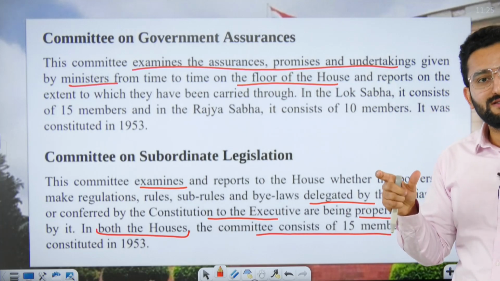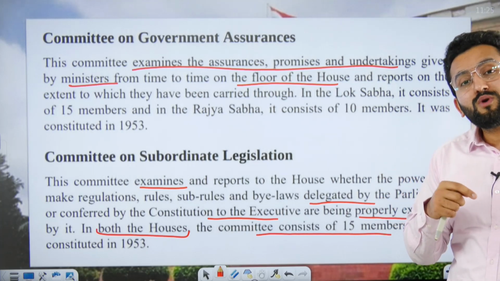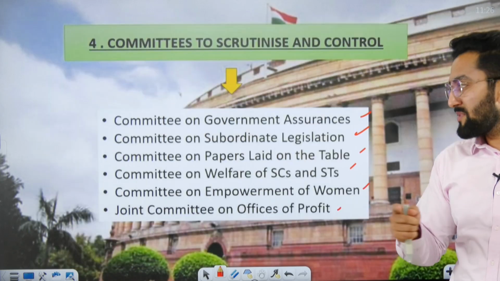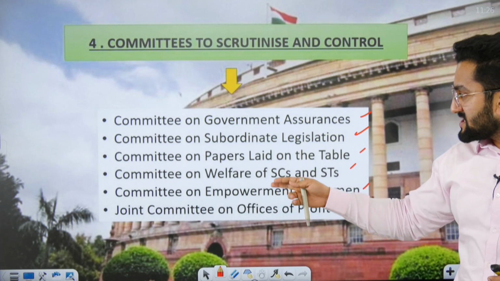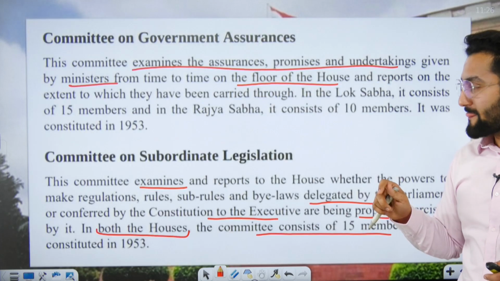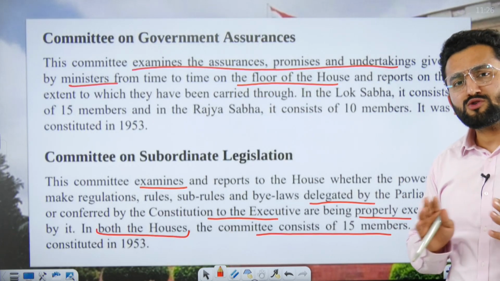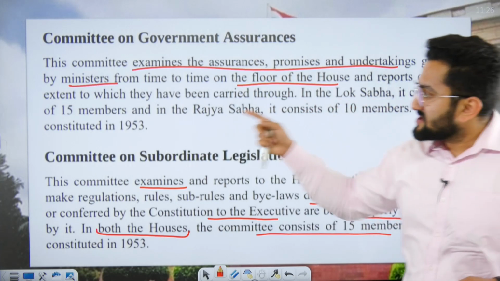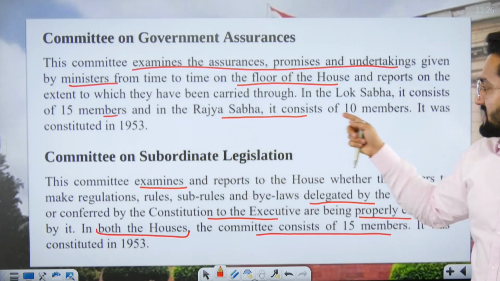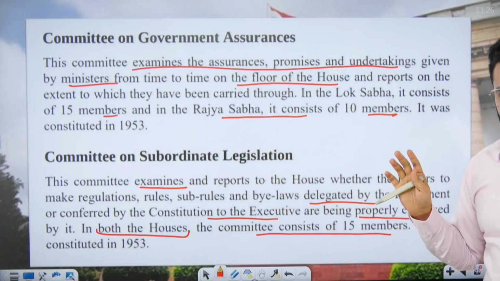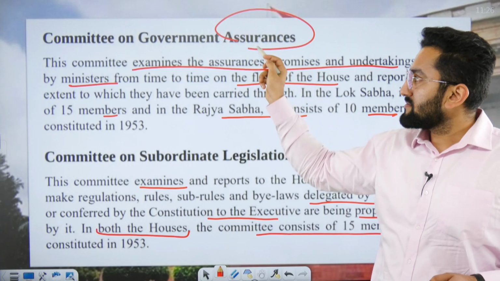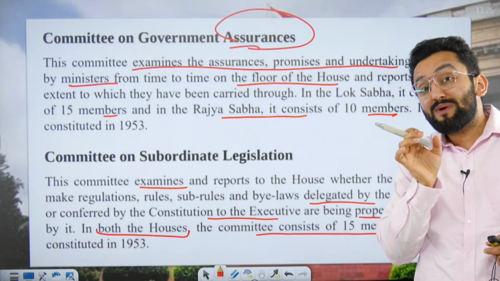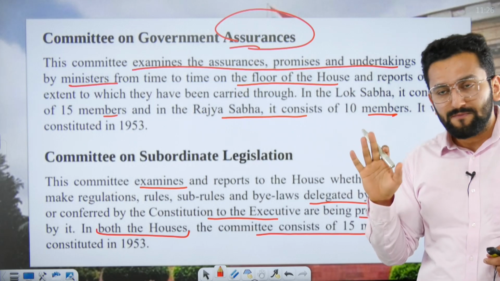Okay, this is assurance. When I was using the words bill, paper, that is taken care of by another committee, the committee on papers laid on the table. It is quite clear from the name itself. Now in the Lok Sabha it consists of 15 members, Rajya Sabha 10 members, same. Just remember the name, government assurance. The government has given this assurance and Parliament is going to keep a tab on it. It is quite simple, right?